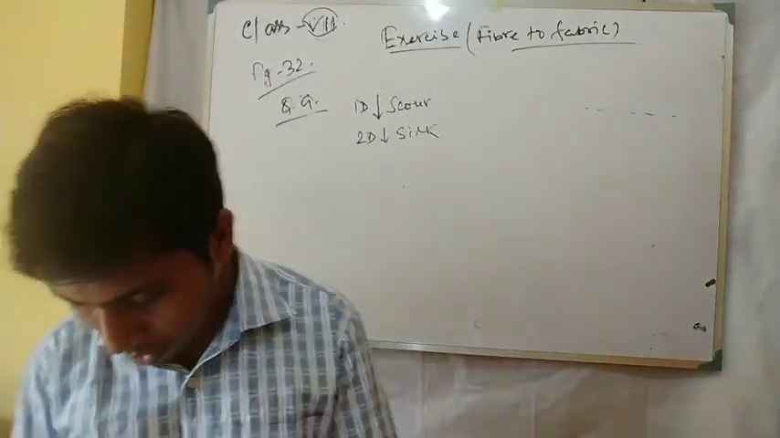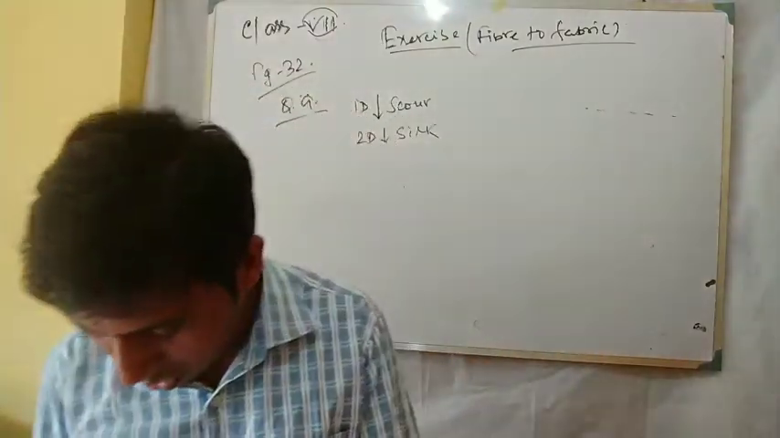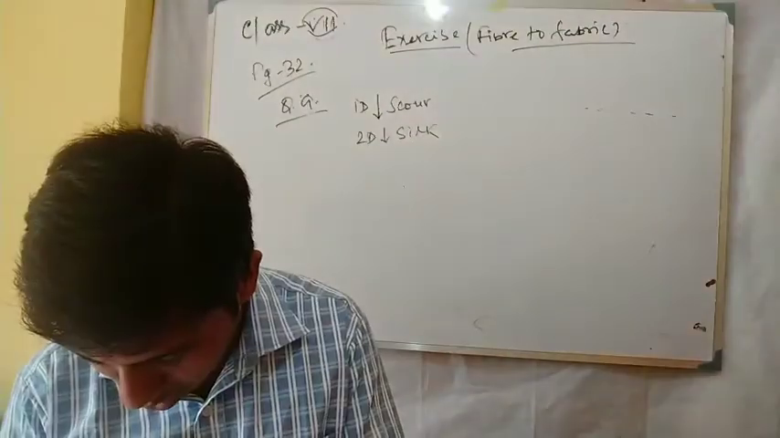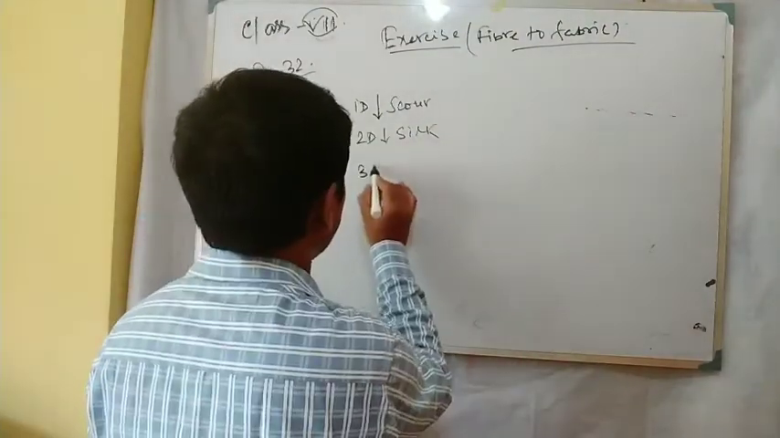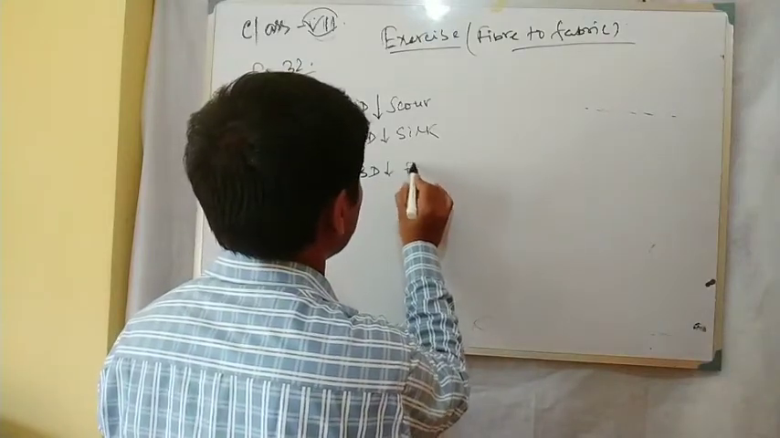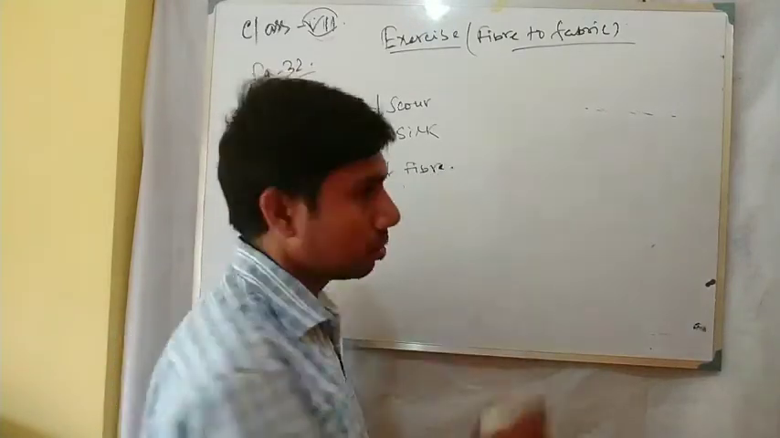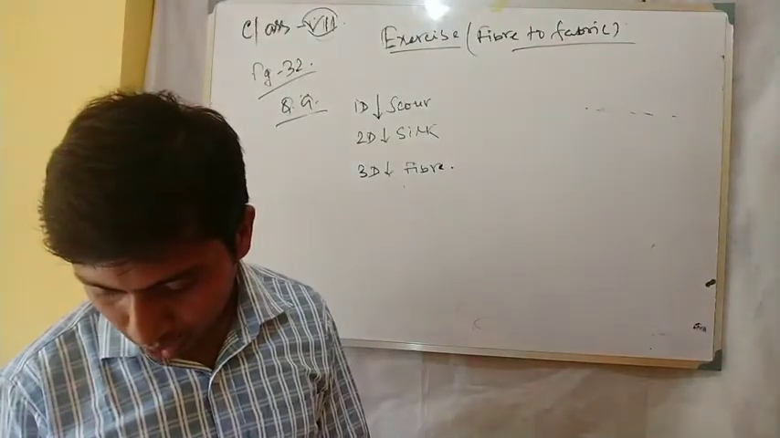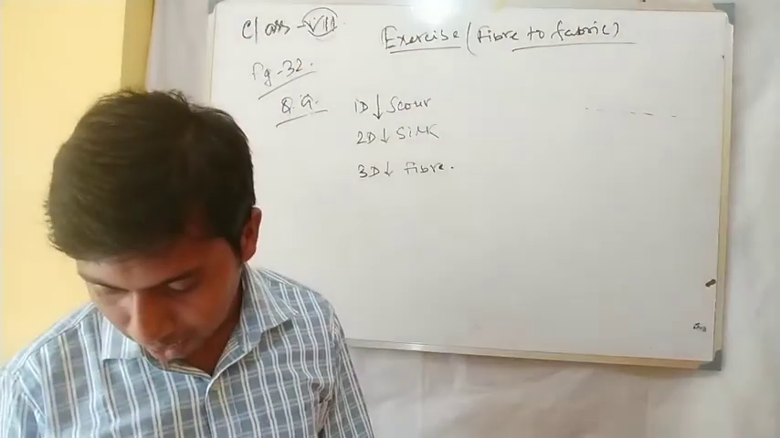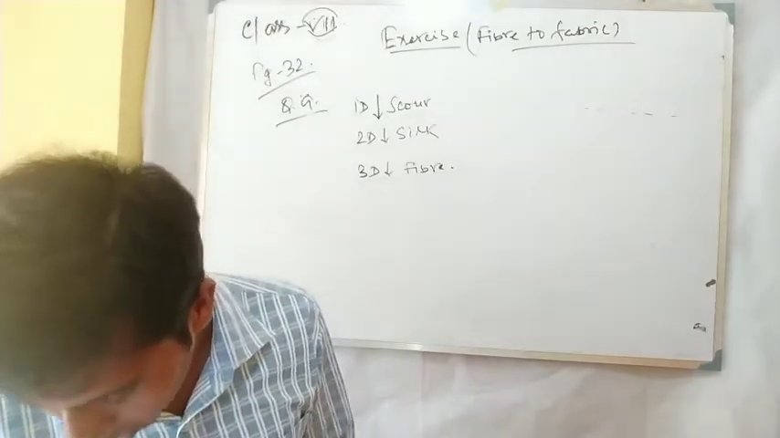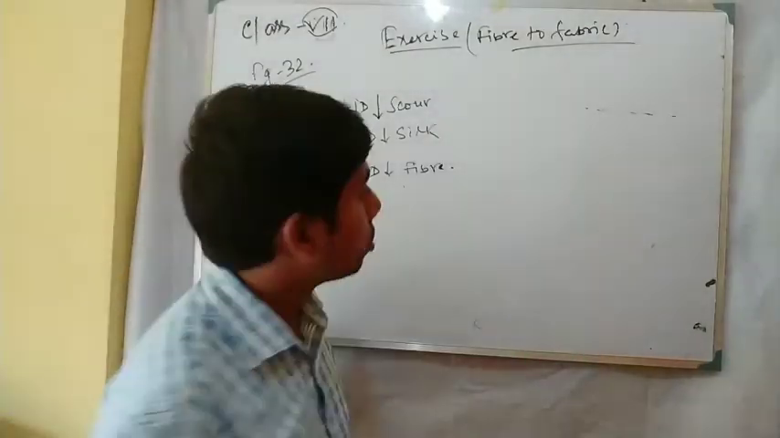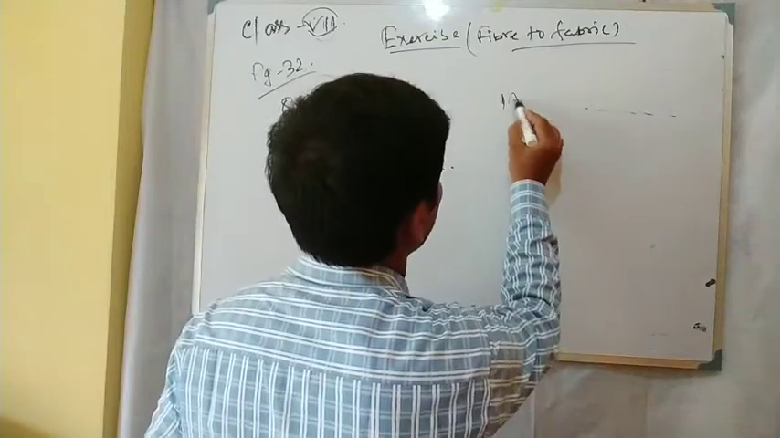Now 3D is also vertical. It is 1 2 3 4 5. It is fiber. 3D is fiber. Okay, across. Now come to the across. 1A. 1A, it is 1 2 3 4 letter. So 1A, it is